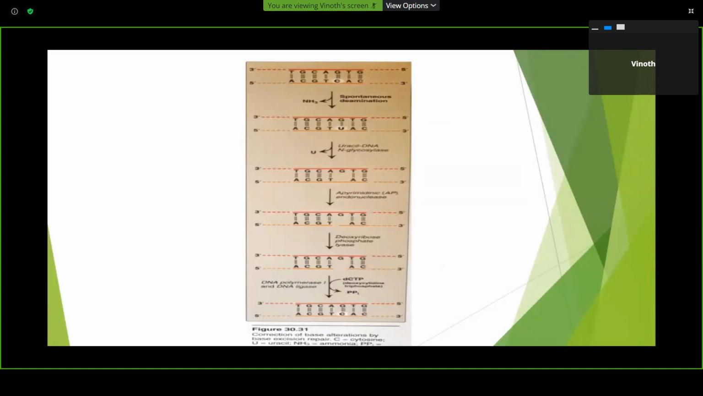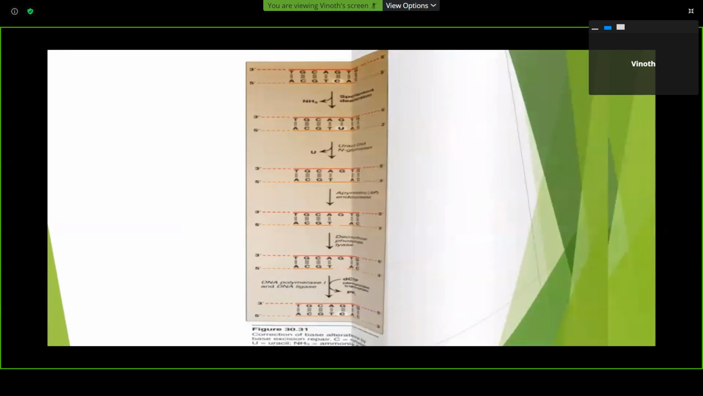So here the DNA strand is deaminated. The uracil is found in the newly synthesized strand. This is removed by the DNA N-glycosylases. Now the abasic sugar is found in the strand. This abasic sugar is removed by the AP endonucleases, and then a new sugar is synthesized in the strand by DNA polymerase 1 and DNA ligase.